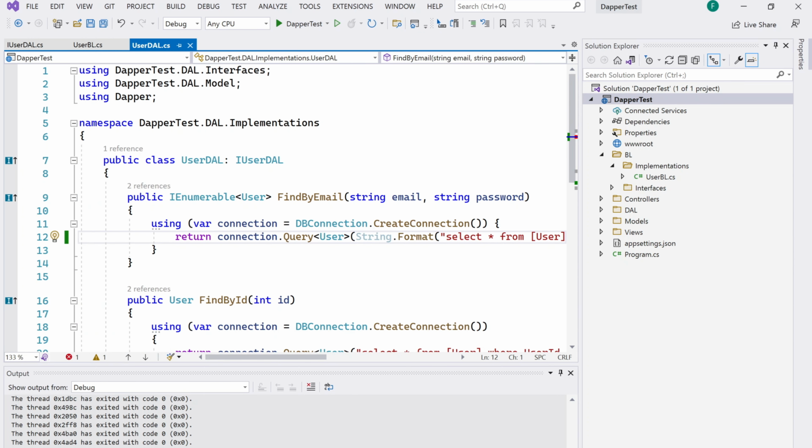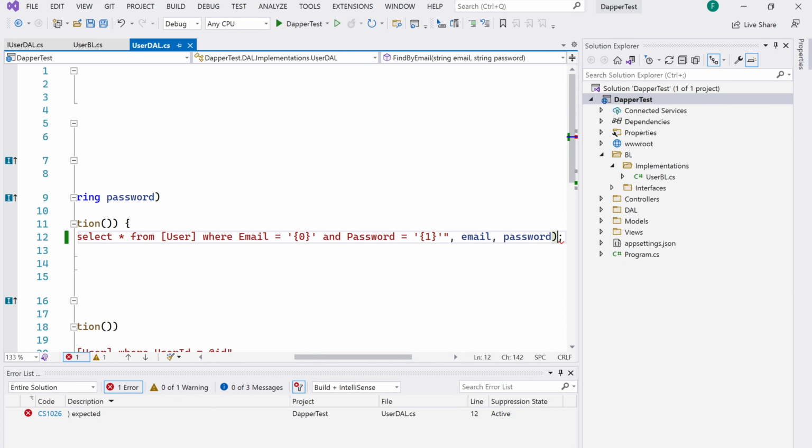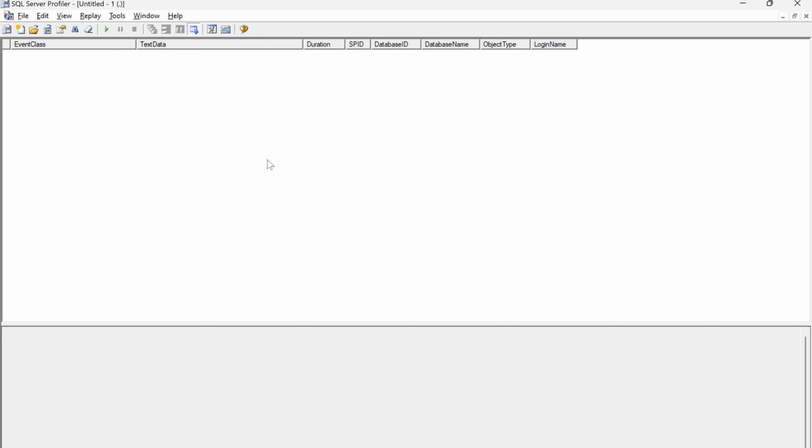Let's see what's going to happen now. I think I need to close one more for string format. I can close this one. I can start this.